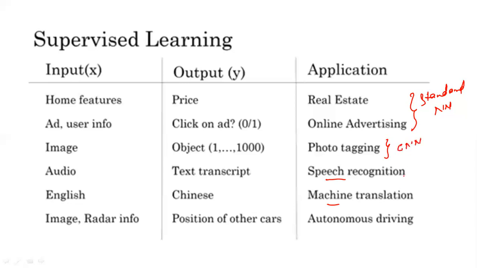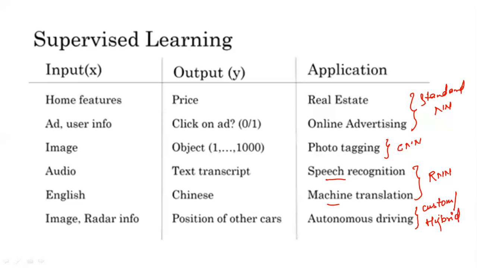The problem of speech recognition and machine translation is a bit more complex, and this can be solved with recurrent neural networks. And autonomous driving is a very complicated problem that can again be solved using neural networks, where it combines two types of data. One is the data in the form of images, and along with it, it combines data that it tracks from the sensors also. So custom neural networks can be used to solve this kind of problem, or we can also use a hybrid neural network. What is a hybrid neural network?